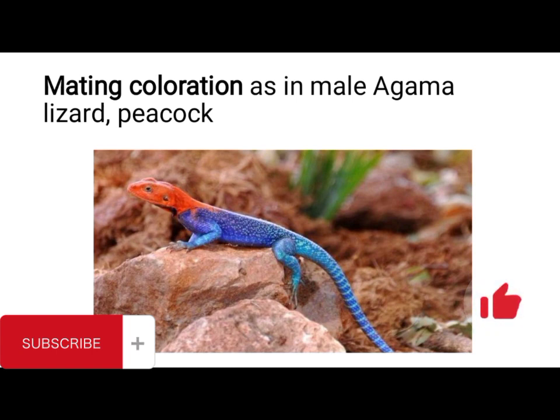Okay, so the next one I'm talking about here is mating coloration. When we talk about mating coloration, this is found in the agama lizard. Look at the head of the agama lizard. It has a brightly colored head, and when it moves its head, it uses it to attract the female. And then you also have the peacock. The peacock with its brightly colored tail will also be able to attract a mate.